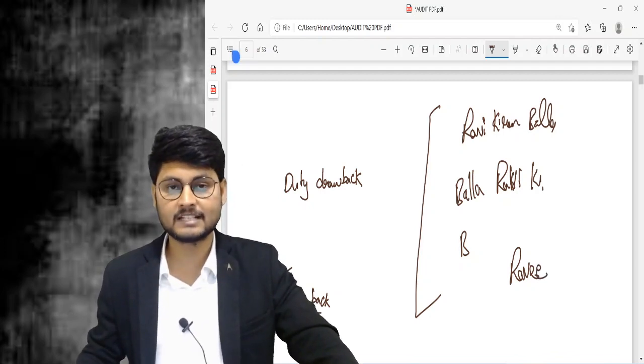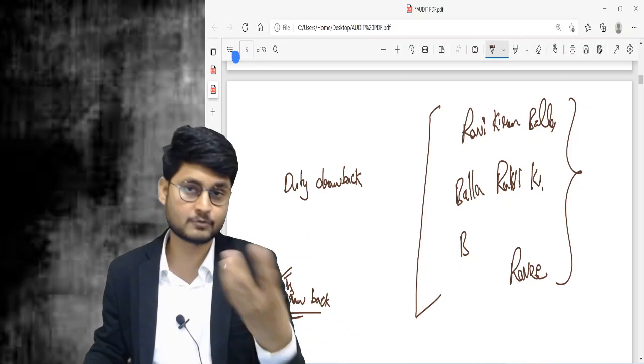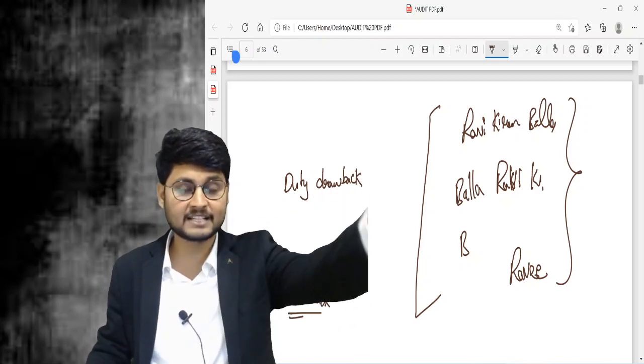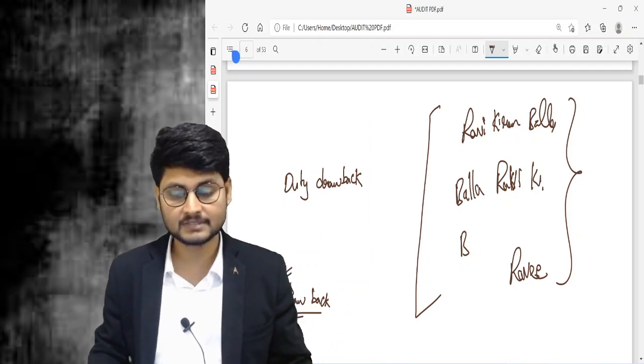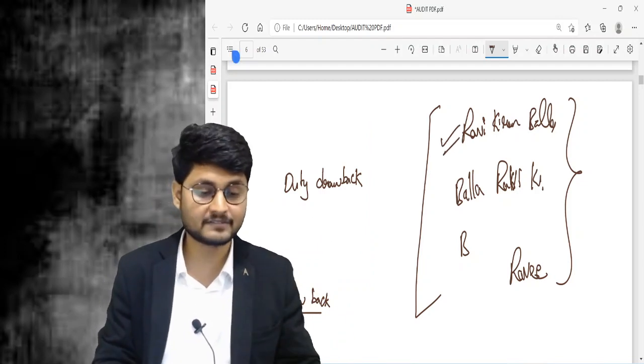He is now trying to keep different combinations in his own name, and he is trying to make an application to the company to get the shares allotted. If he tries to do the same, then 447 will be applicable.